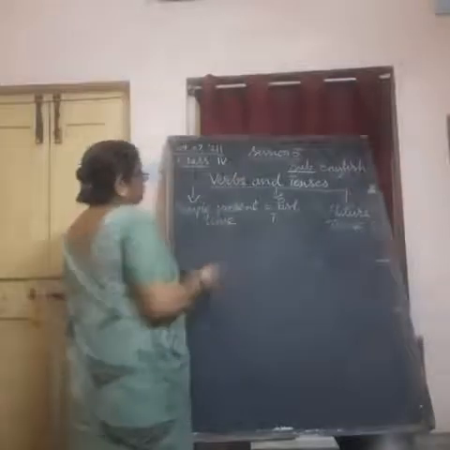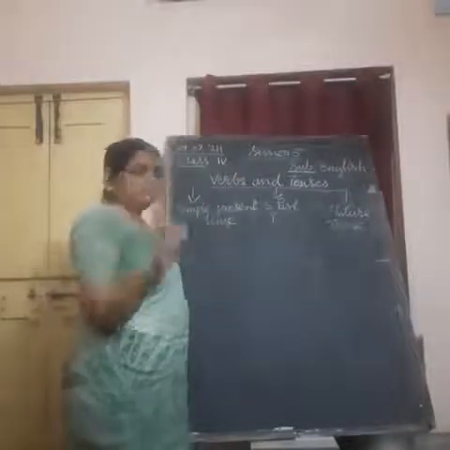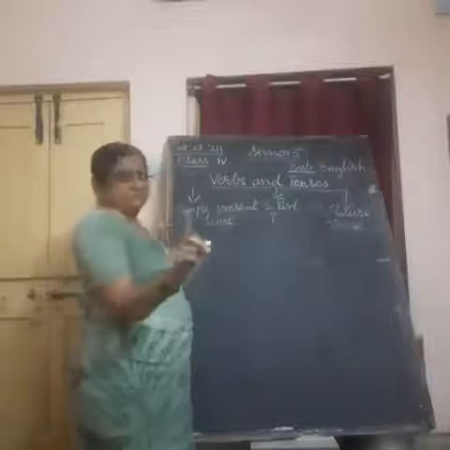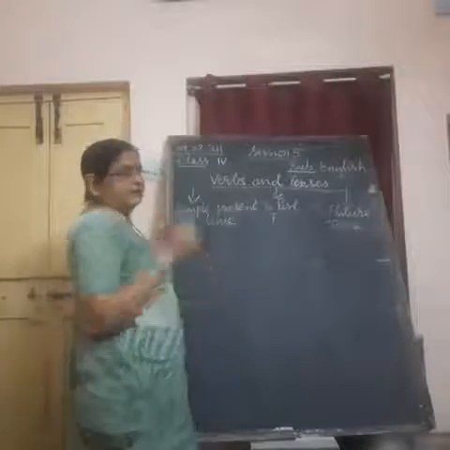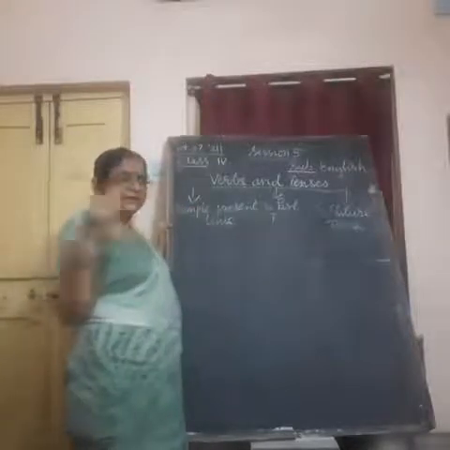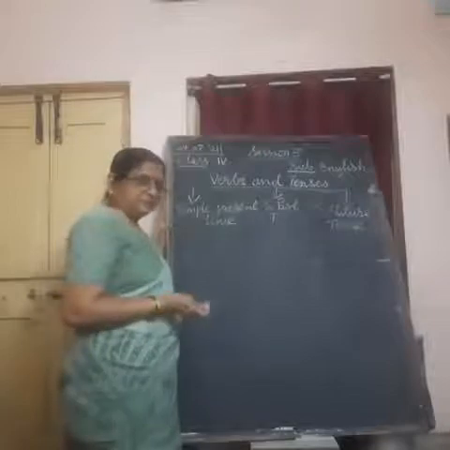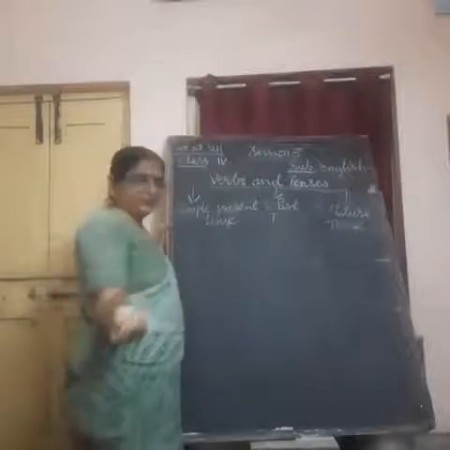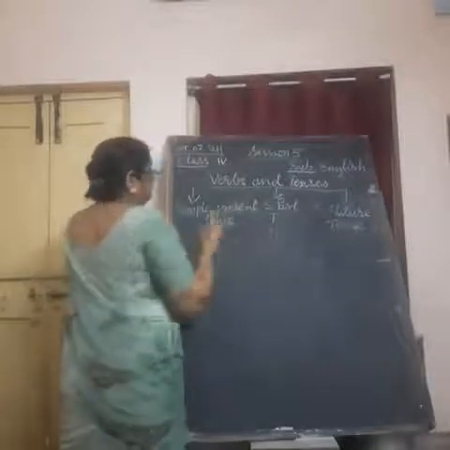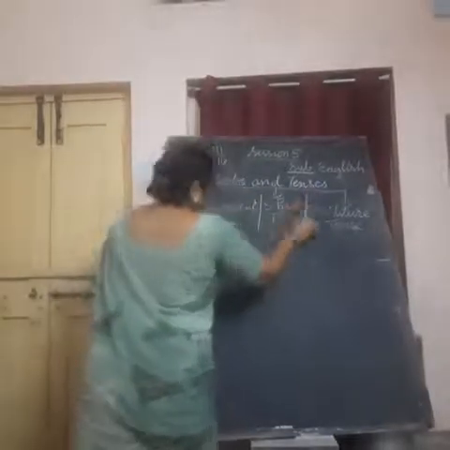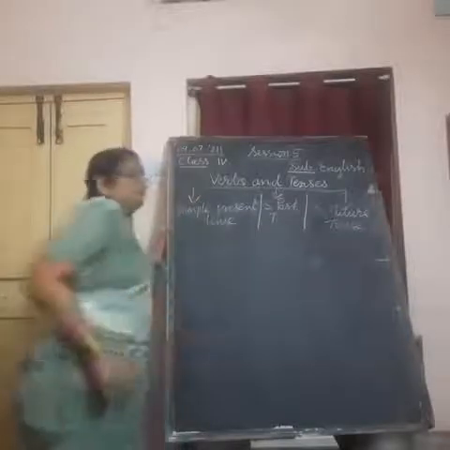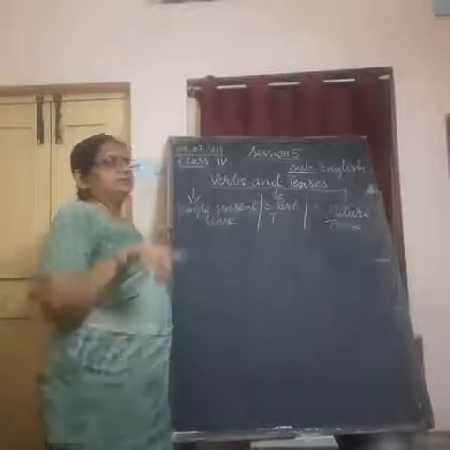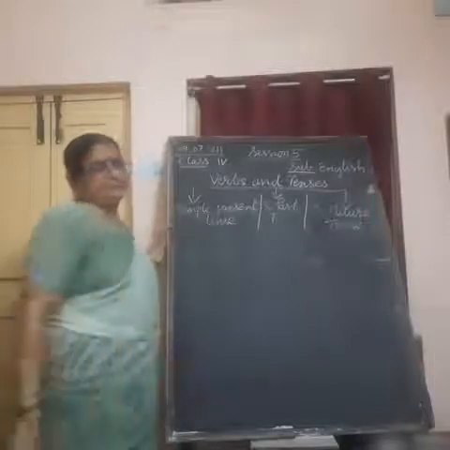Okay? What is the simple present tense form of the verb? These tenses are used only with the verbs, not with the nouns. Tenses show the time when the work takes place or when the thing happened, etc. And we categorize them into 3 time groups. First is simple present tense. Simple present tense tells us the work which happens at present.